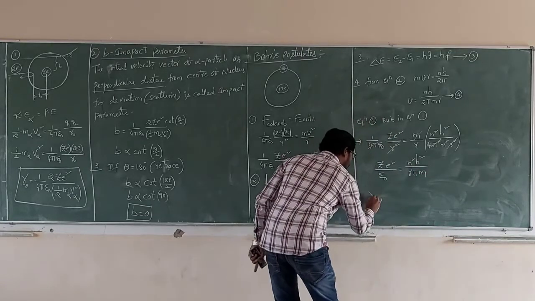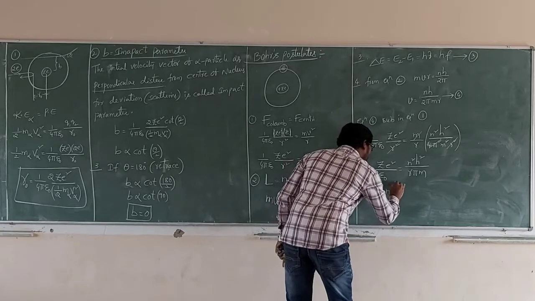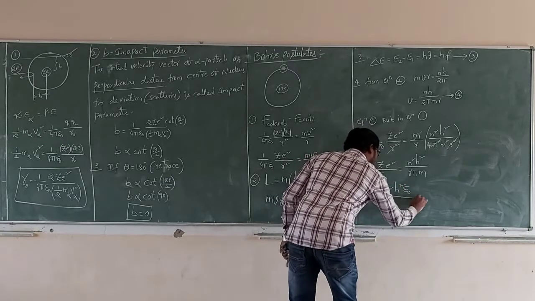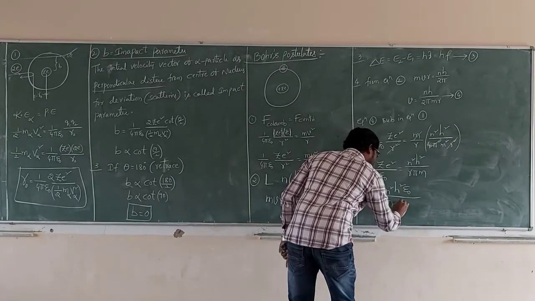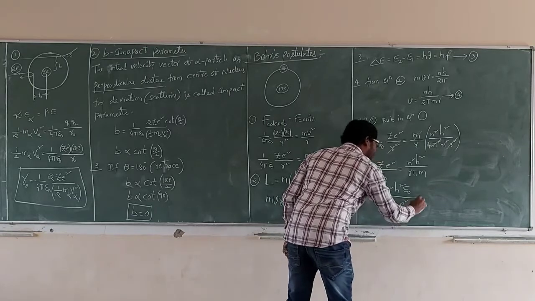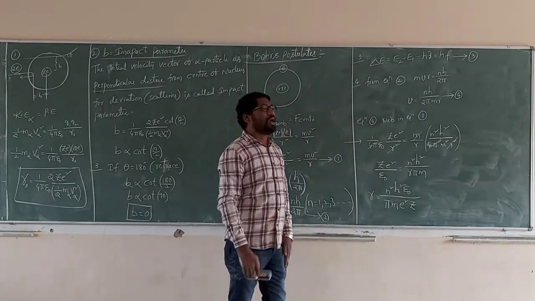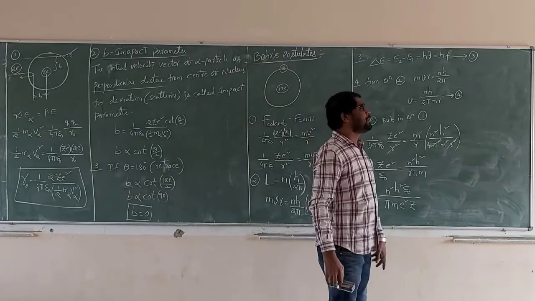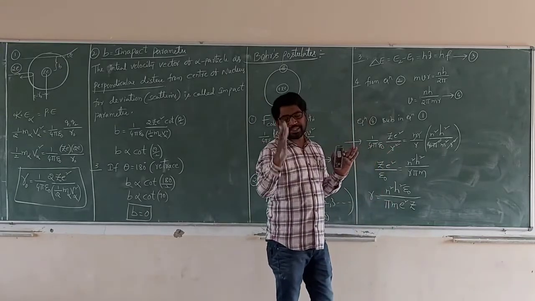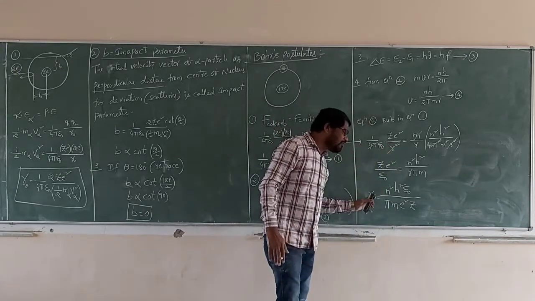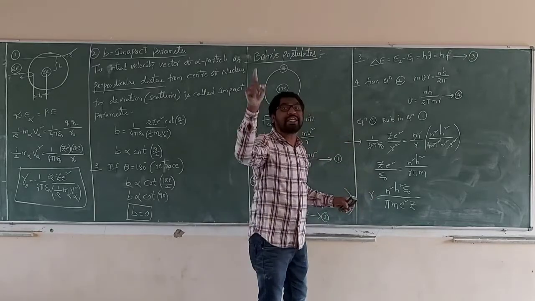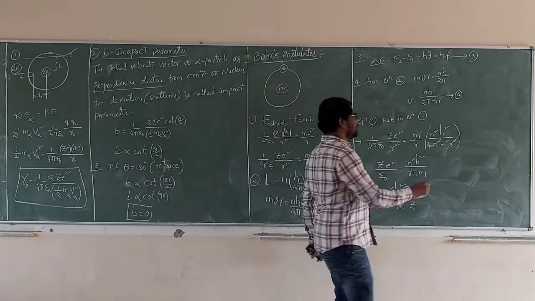We want r, so r is equal to n square h square epsilon naught by pi m e square Z. This is the radius of the electron which is revolving in the nth orbit.